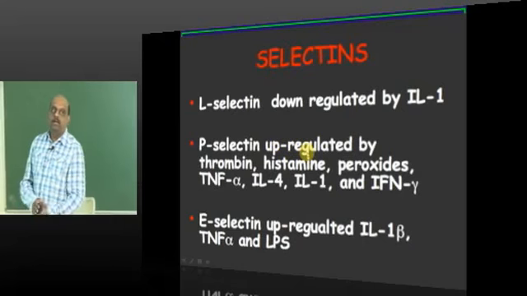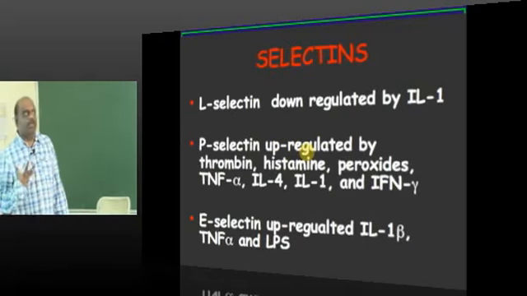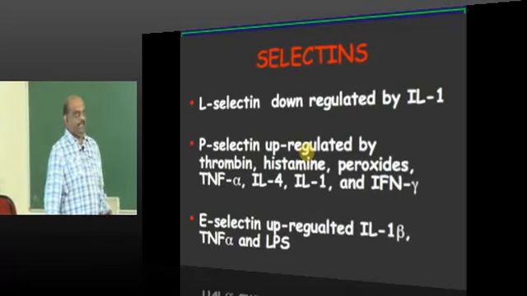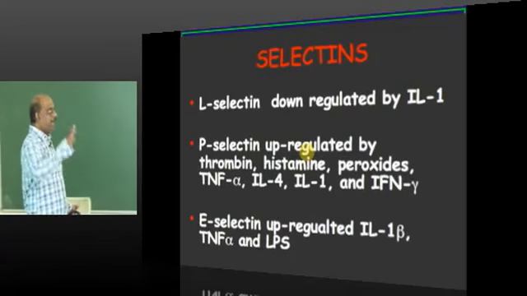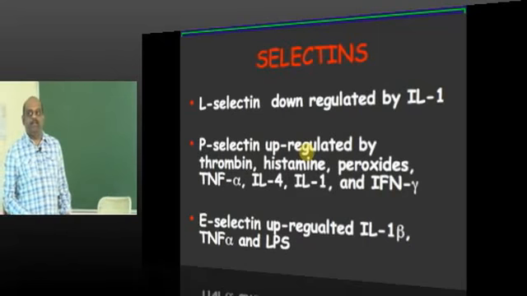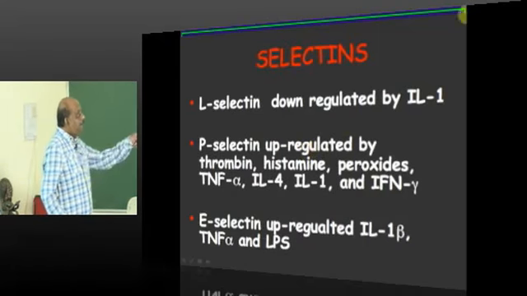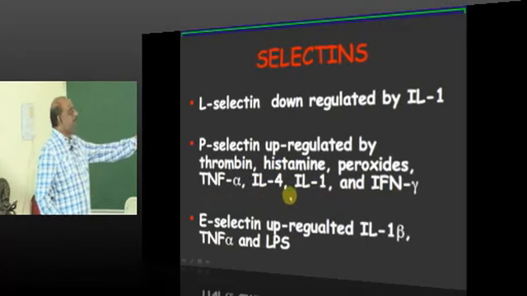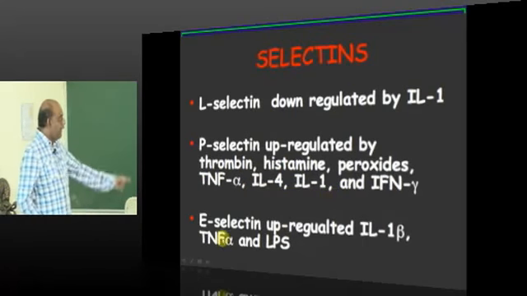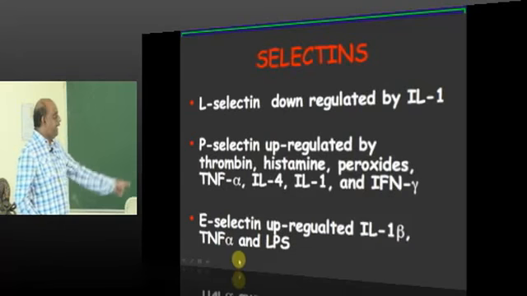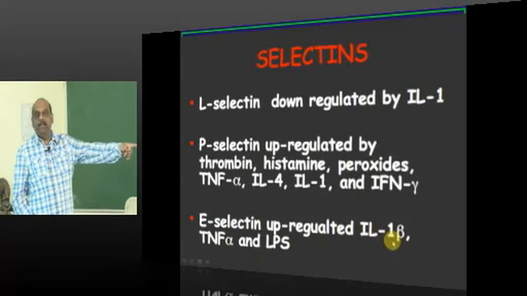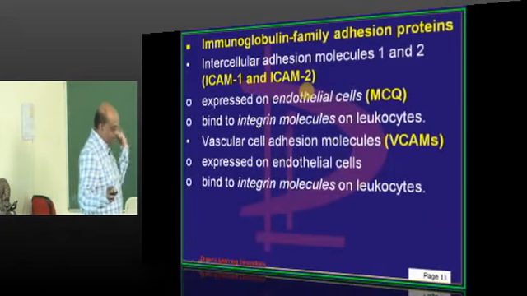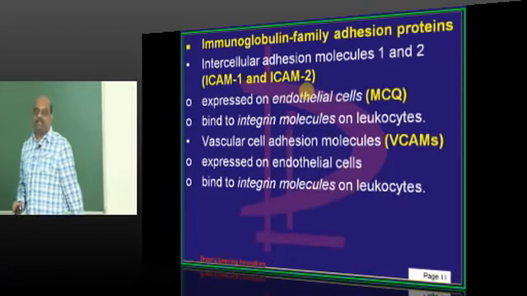Now doctor, what factors will control the expression of these selectins is one of the important issues for the examiner. L-selectin is down-regulated by interleukin-1. P-selectin is up-regulated by histamine and thrombin, and also by TNF-alpha, IL-1 and IL-4. E-selectin is up-regulated by TNF-alpha and IL-1 beta. So these are the various aspects. So that's all the story of selectins.